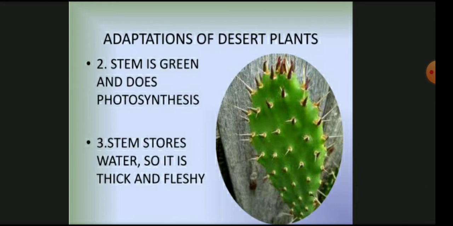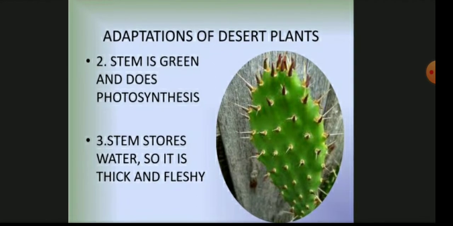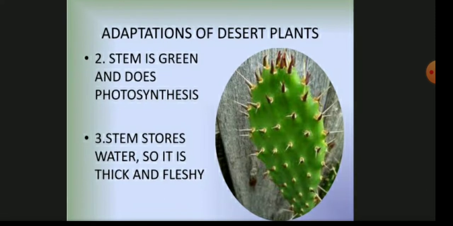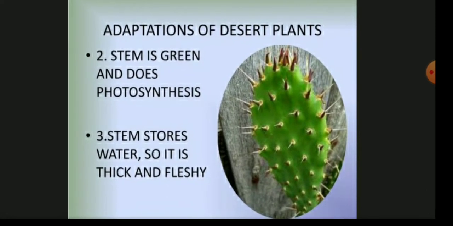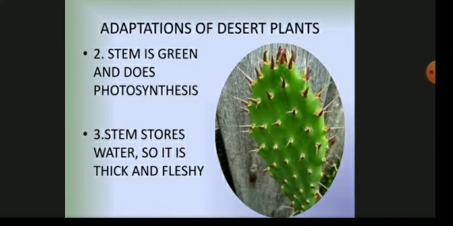Yes, what is the function of the leaf? We know the function of the leaf is photosynthesis, because in the photosynthesis process the leaf makes food. Leaves make food with the help of sunlight, groundwater, minerals, and the carbon dioxide present in the environment.